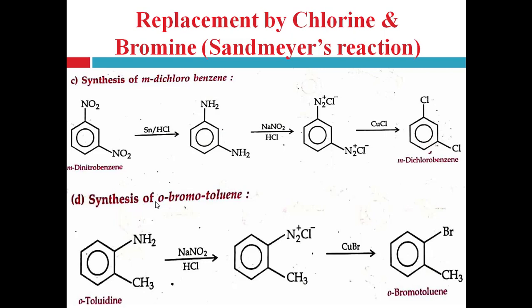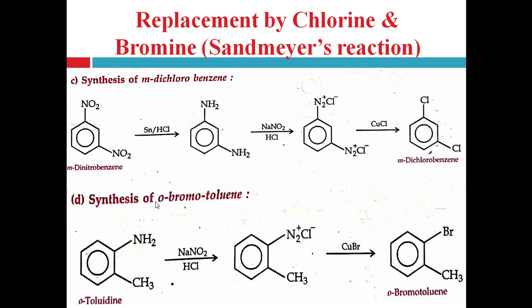So meta-dinitrobenzene is reduced with the help of tin and hydrochloric acid and produces diaminobenzene, 1,3-diaminobenzene, or you can say meta-aminoaniline, right? This diaminobenzene undergoes a diazotization reaction with the help of NaNO2 and hydrochloric acid and is converted into diazonium chloride salt, right? Both NH2 groups are converted into diazonium chloride groups.